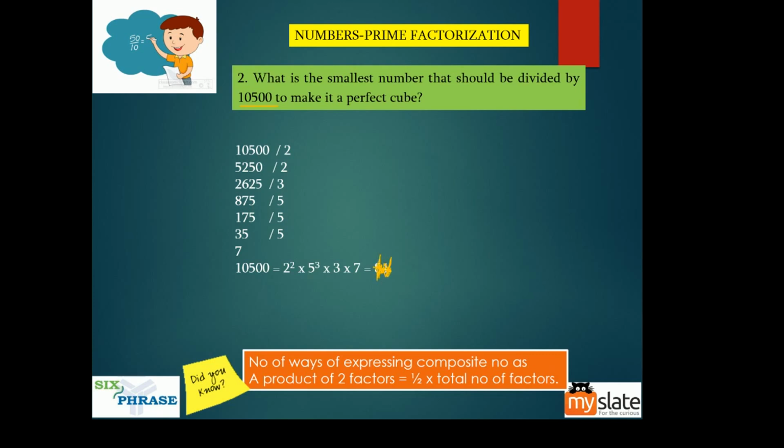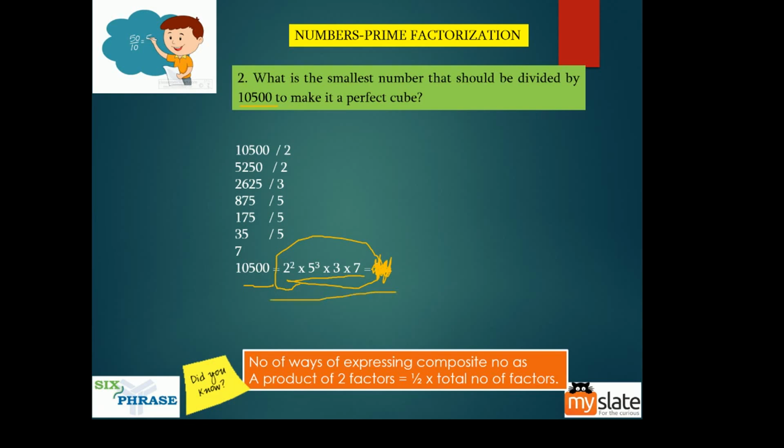Now I have written 10,500 in terms of its prime factors. For this to become a perfect cube, what should you multiply? Oh, sorry, what should you divide? What is the smallest number that you should divide? Now, guys, if you're going to divide, you have to put some numbers here at the denominator, right?